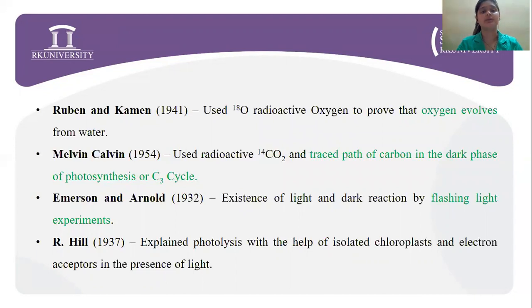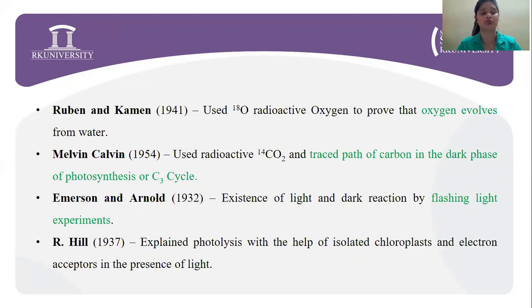Next, in 1941, it was Ruben and Kamen who, based on the work performed by Niel, said that the oxygen evolved comes from water and not from carbon dioxide. And to prove this, they used radioactive oxygen-18. Next, in 1954, it was Melvin Calvin who used radioactive carbon dioxide-14, and he traced the path of carbon in the dark phase of photosynthesis, that is the C3 cycle.